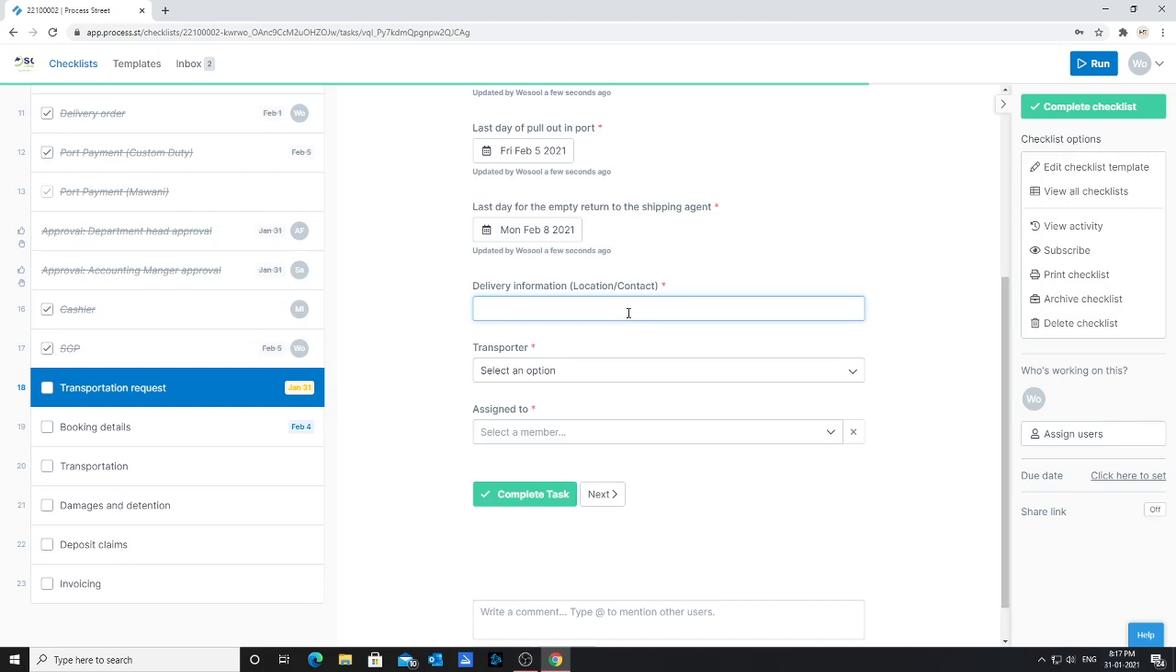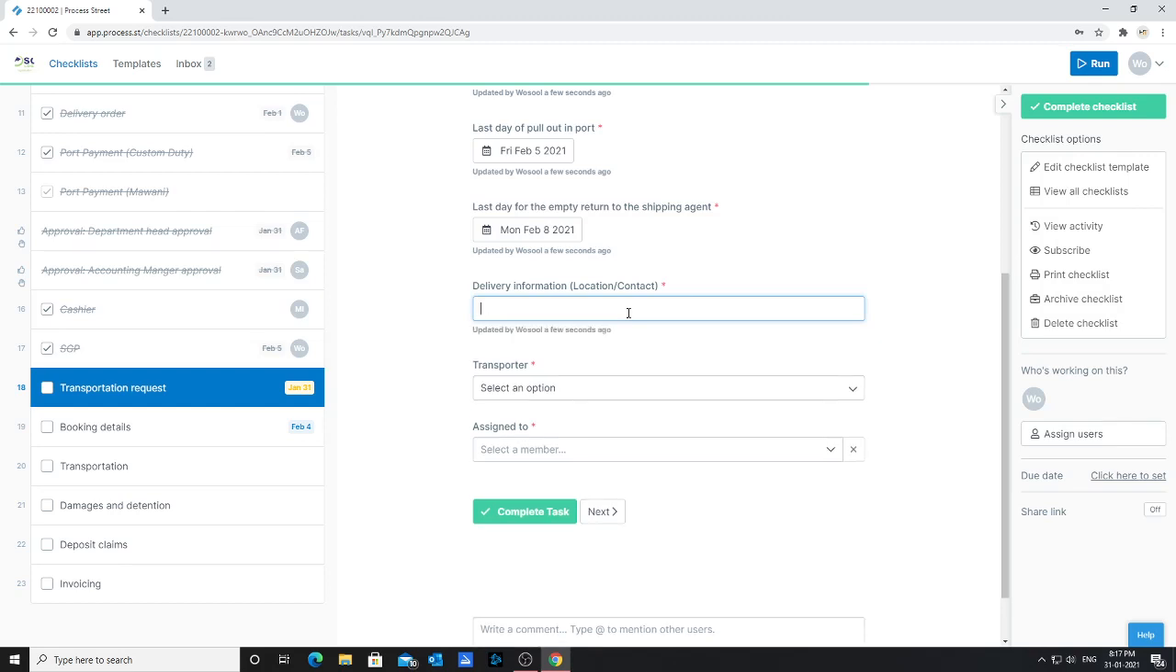Then the delivery location and point of contact for delivery. For example, second industrial, or this one is for AMJ, JBL, and the person of contact information will be here: his name, his phone number, and so on.